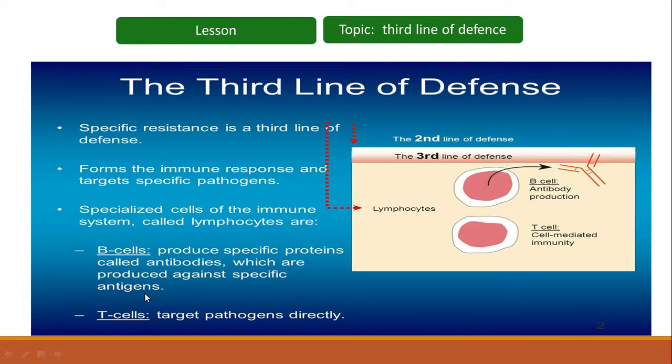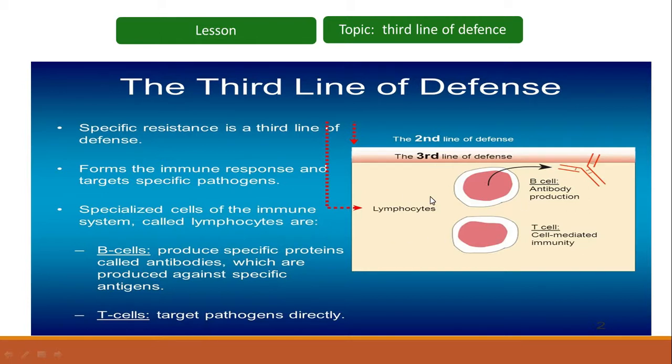So students, whenever any pathogen or any foreign particle enters our body, that pathogen has a certain specific protein on its surface. That specific protein is referred to as an antigen. In response to that antigen, our body produces antibodies. These antibodies will try to kill that pathogen. Then T cells are also there. T cells target pathogens directly. So T lymphocytes, or the T cells, will target the pathogens or the microbes directly.